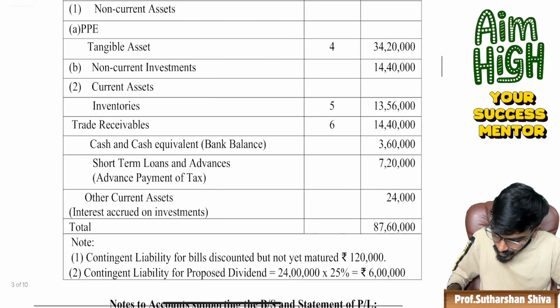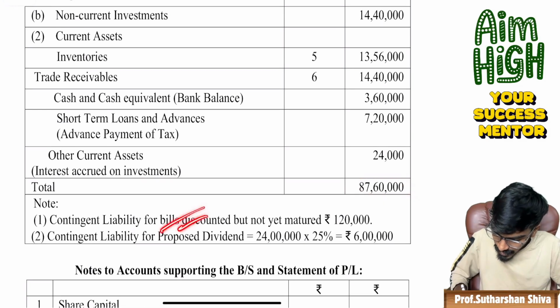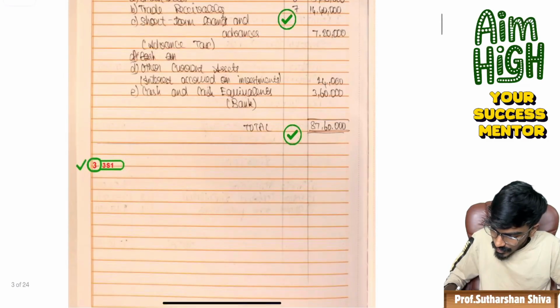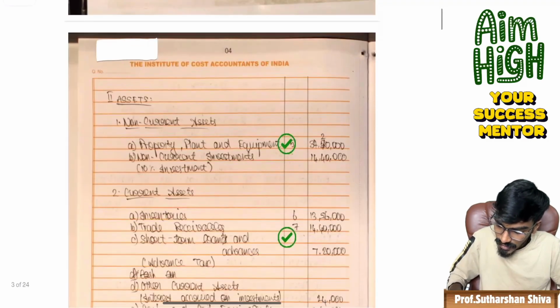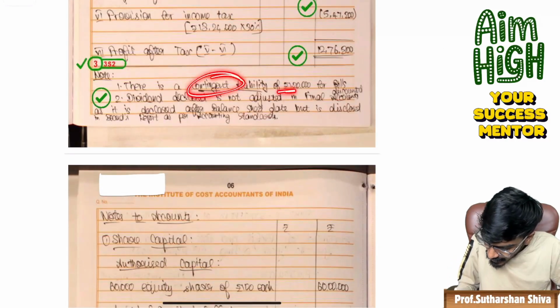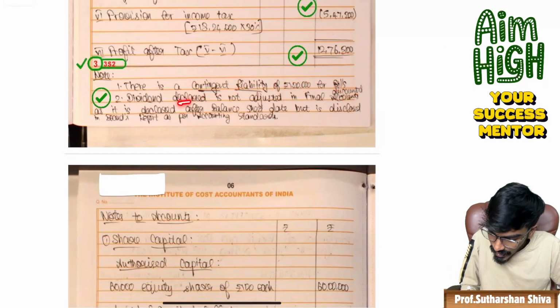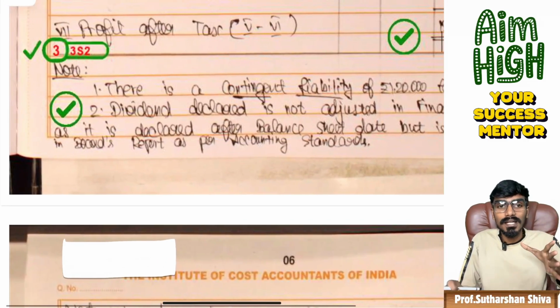And check with that answer key. What is the total? 87,60,000. Contingent liability of proposed dividend and bills discounted is given. 87,60,000. Everything has been written clearly. Therefore, there is a contingent liability of 1,20,000 of bills discounted. Dividend declared is not adjusted in the final accounts as it is declared after the balance sheet date, but it is disclosed as per the board's report, as per the accounting standard. Every instruction has been clearly written.